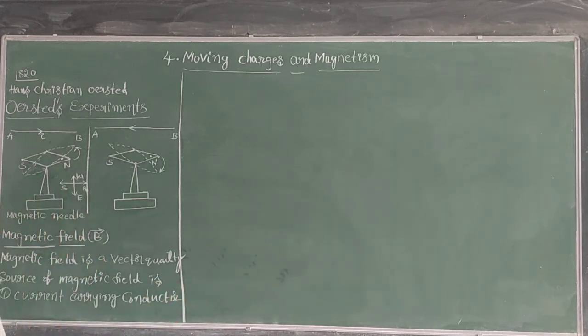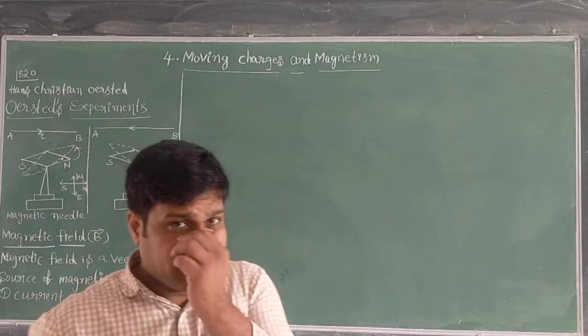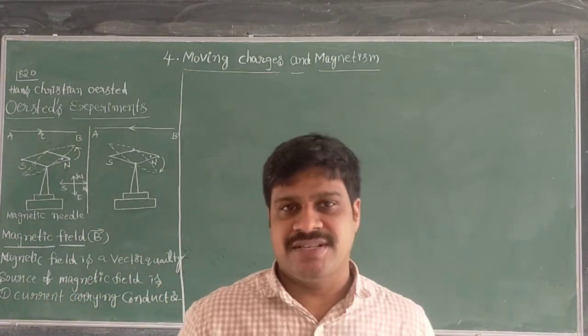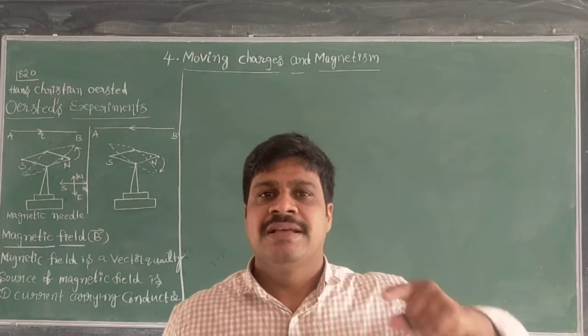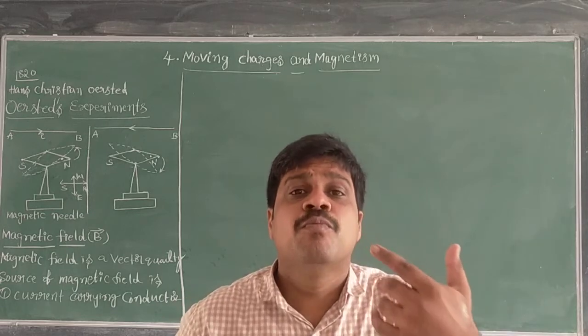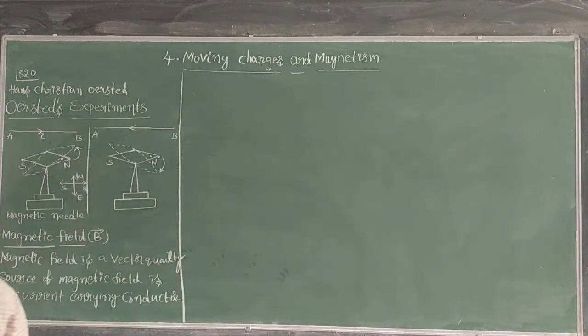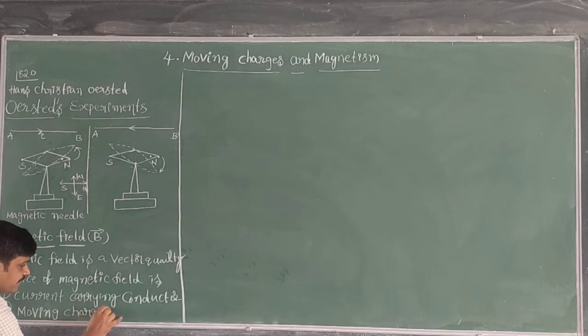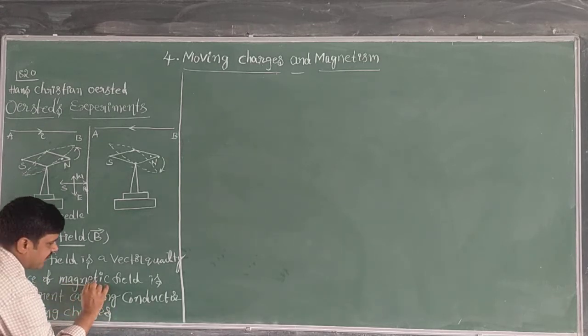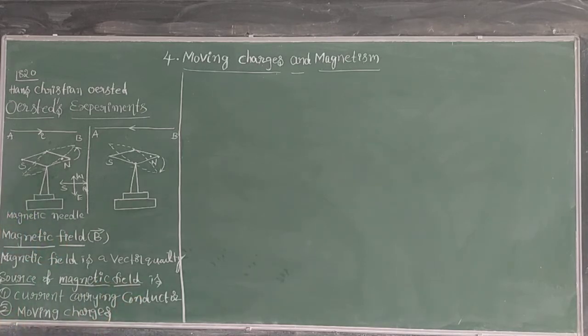Current carrying conductor means, what is the current? Current is nothing but rate of flow of charges. Flow of charges means moving charges. So current is nothing but moving charges. Moving charges are responsible for the source or generation of the magnetic field.